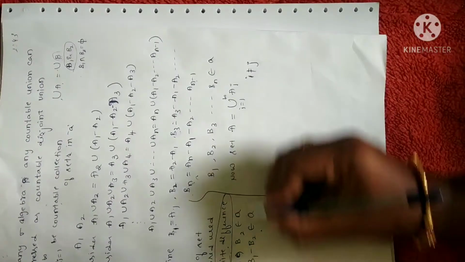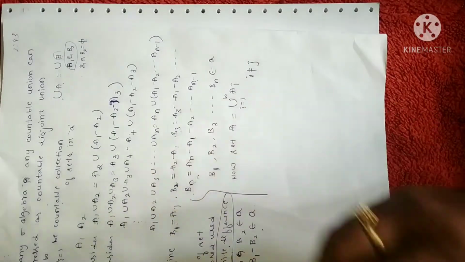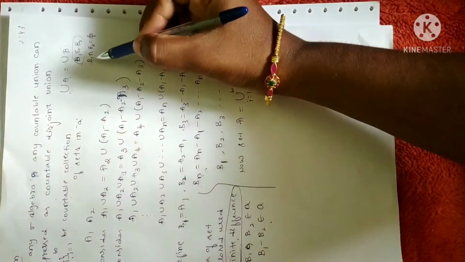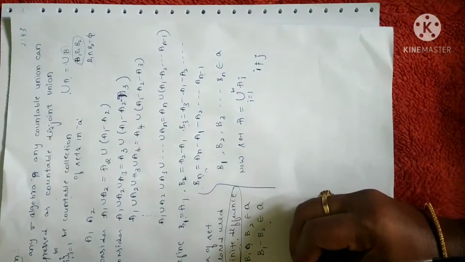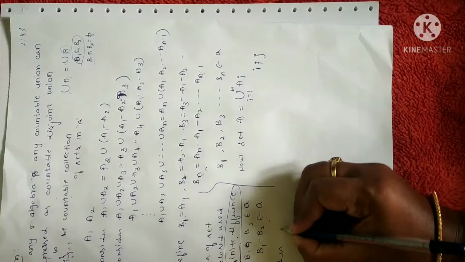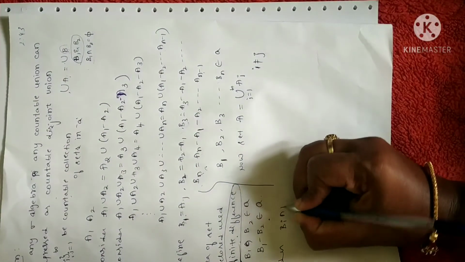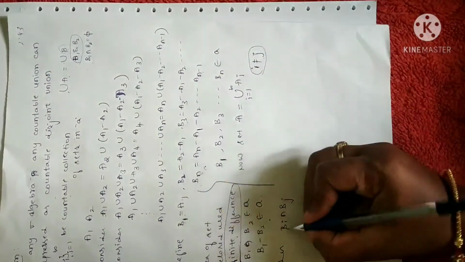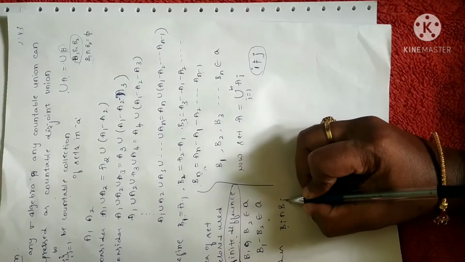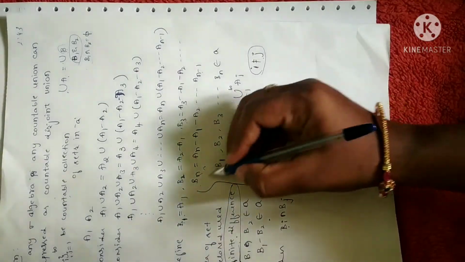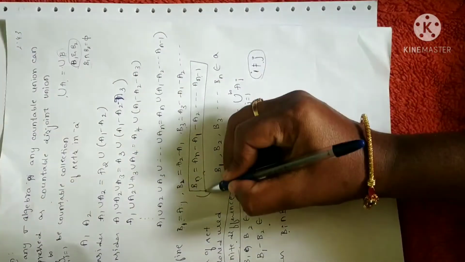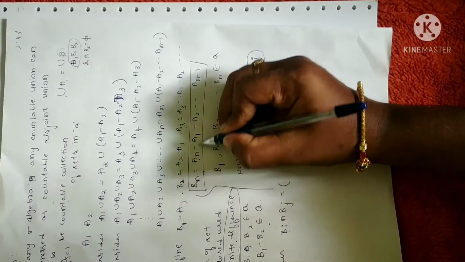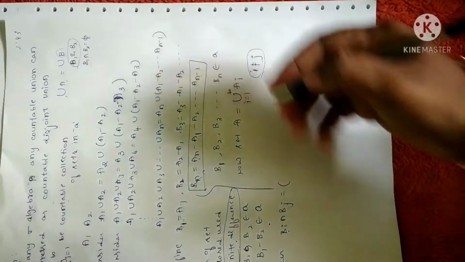Now I have to prove that the Bn's are disjoint, in the sense that there is no common element between them. So let me consider the set Bi intersection Bj. I have assumed the condition i not equal to j, meaning that the set Bi is different from Bj. So Bn I have assumed as An minus A1 to An minus 1.